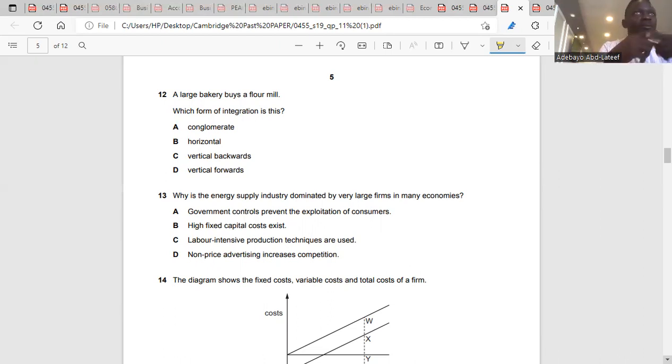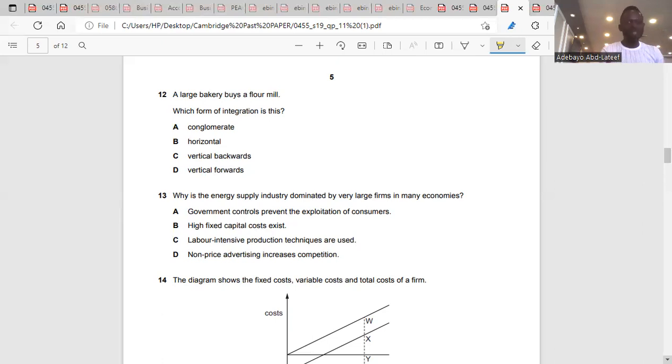What are firms? Businesses. But in economics, we call them firms. So where is the integration? A bakery is a firm. The flour mill is a firm. But the flour mill manufactures the flour. The flour mill is where they make the flour that they use in producing bread.